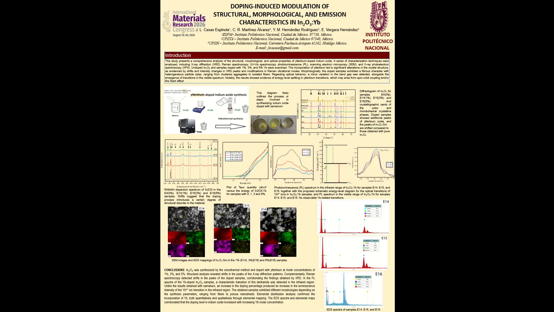Ytterbium is present at 1.45 Wt%, indium at 30.69 Wt%, and oxygen at 17.92 Wt%. For the 5% Yb doped sample, indium is present at 58.81 Wt%, oxygen at 21.19 Wt%, and ytterbium, which is the dopant material, at 2.08 Wt%.